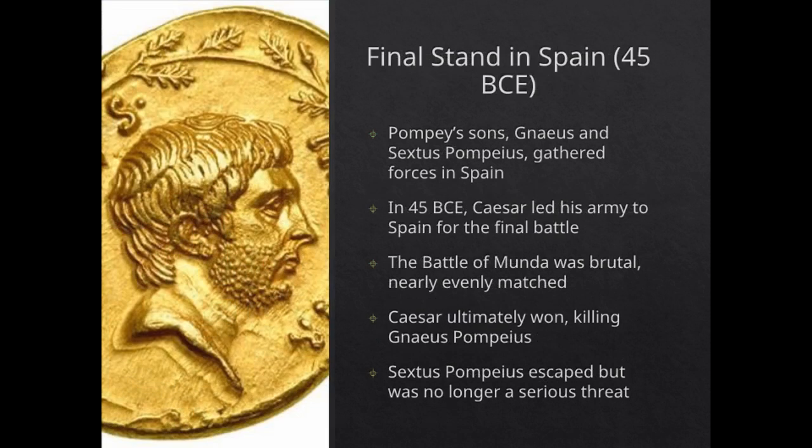With North Africa secured, Caesar turned his attention to Spain, where Pompey's two sons, Gnaeus and Sextus Pompeius, had gathered another army. They were determined to avenge their father's death and reclaim Rome. In 45 BCE, Caesar led his legions to Spain for what would be the final battle of the civil war, the Battle of Munda. The battle was brutal, and for a time, the outcome was uncertain. However, Caesar's forces ultimately triumphed. Gnaeus Pompeius was killed, while Sextus Pompeius managed to escape but was no longer a significant threat to Caesar's rule.